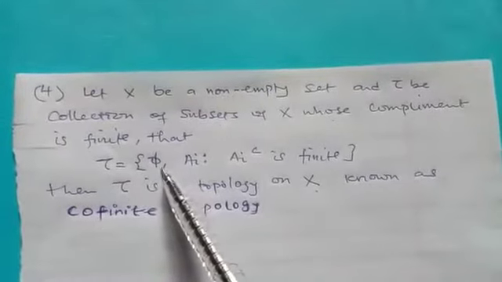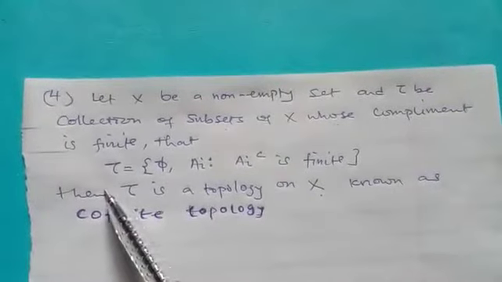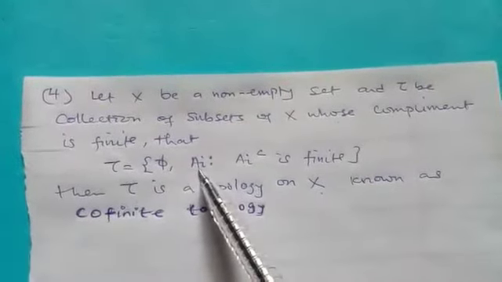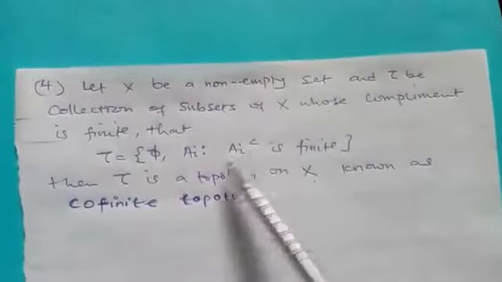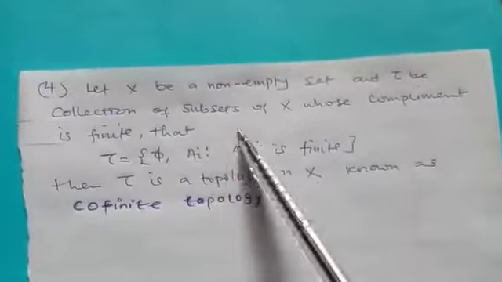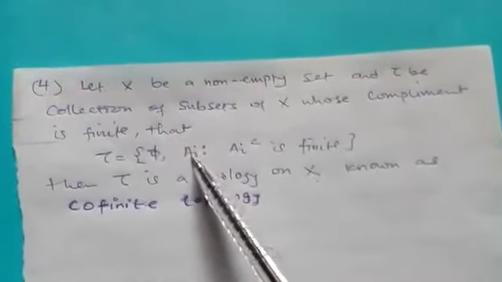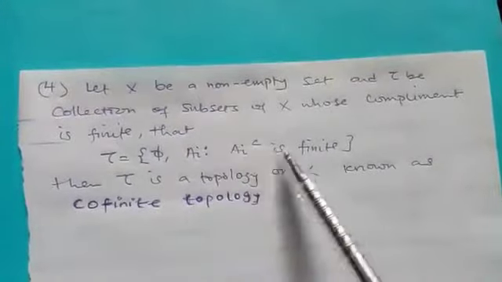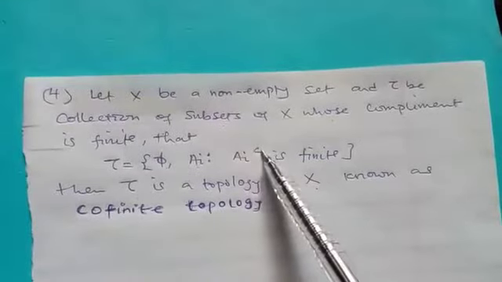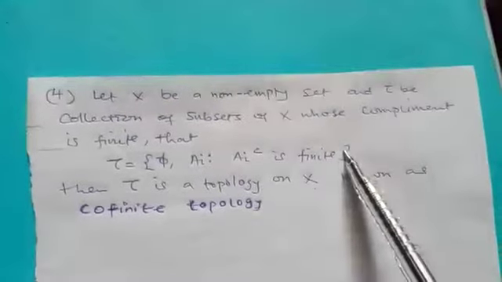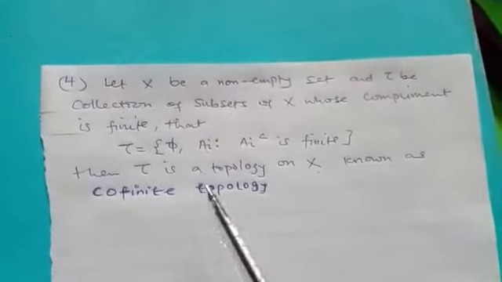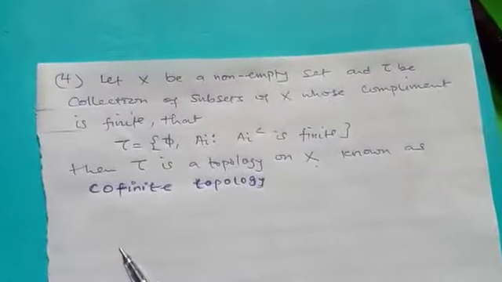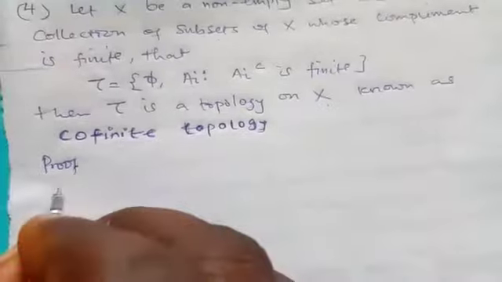In tau there is the empty set. Also in tau there is this A_i, where A_i means the collection of A, that is A1, A2, A3 and so on. Each A is a subset of S, and we say that the complement is finite. So it's a topology on S. Now we can prove that this is a topology. So we prove it.